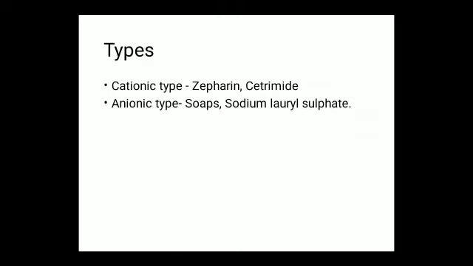Types of detergents. Cationic type, examples are Zephiran and cetrimide. Anionic type are soaps and sodium lauryl sulfate.